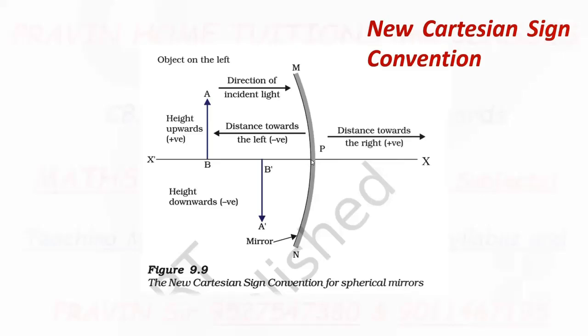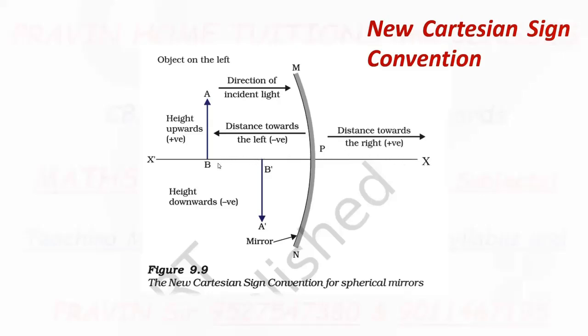This P is the pole of the mirror and it is taken as the origin. The principal axis, X dash X, is taken as the x axis. Horizontal distances are measured from point P, that is, every time we measure distance from the origin, towards left or towards right.